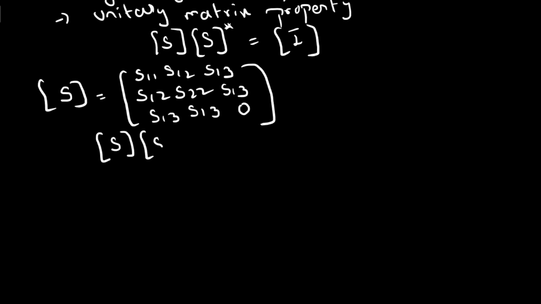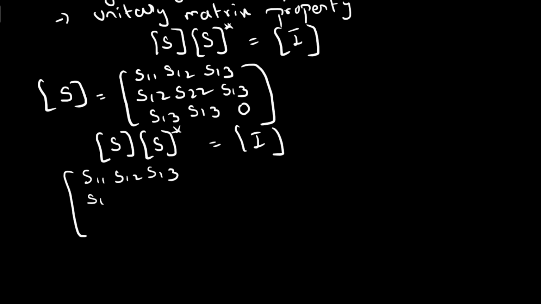Now we start doing the product of the scattering matrix and its conjugate equal to the identity matrix. The identity matrix is also a square matrix of 3 by 3. So the rows are S11, S12, S13; S12, S22, S13; S13, S13, 0.